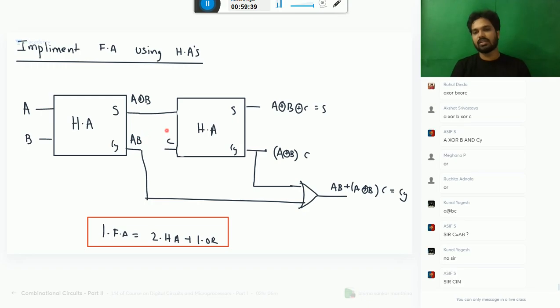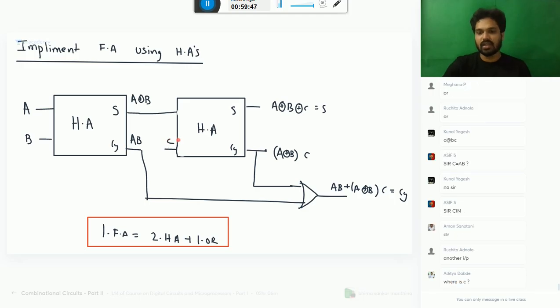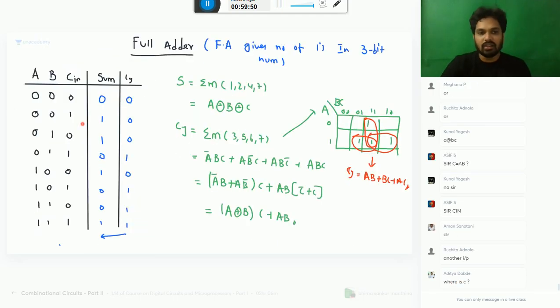This C is a Cn only. I am not connecting this C here. This is a Cn. Please understand. Earlier also I told here. We are adding these three: A is one input, B is one input, C is one input. We are not adding a carry of these two here. Please understand this C like this.